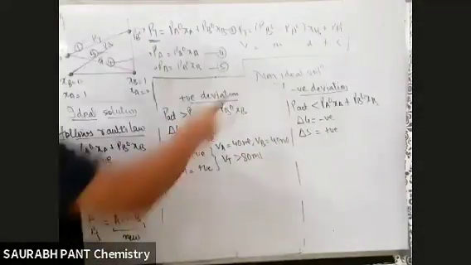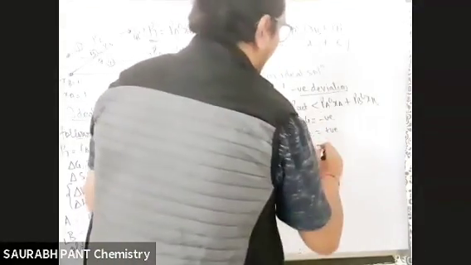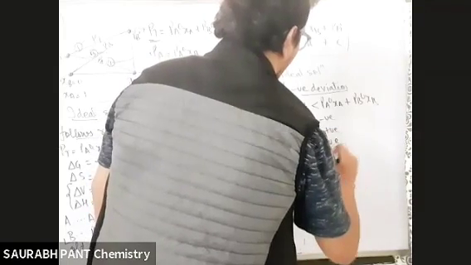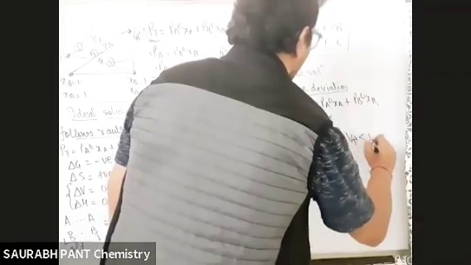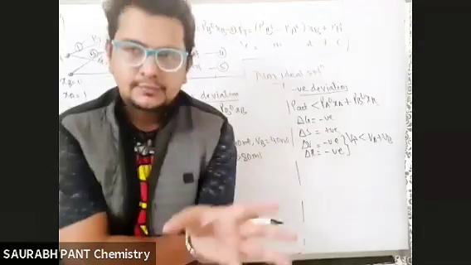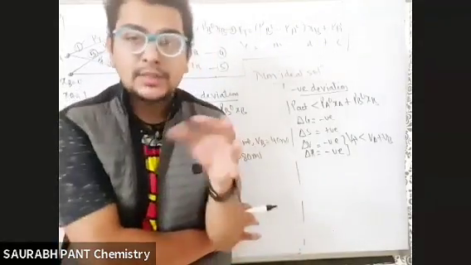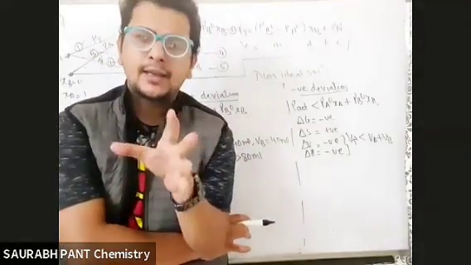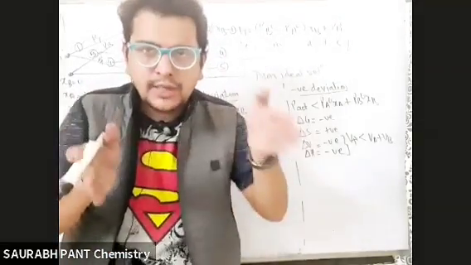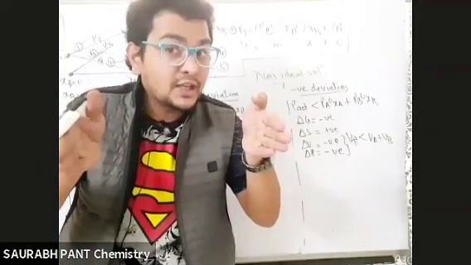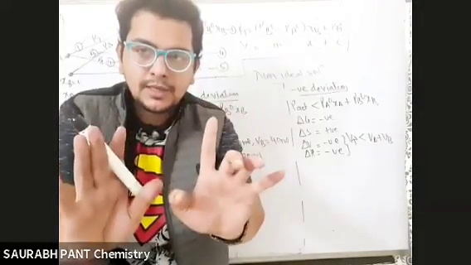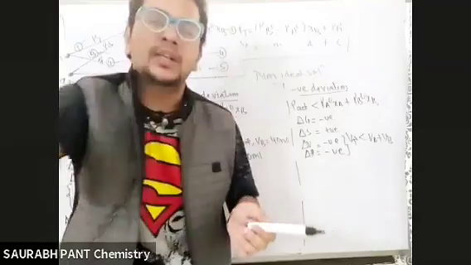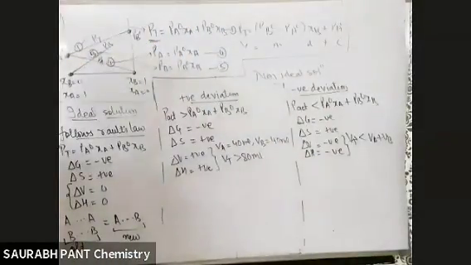Endothermic. Now see negative deviation, negative, negative, negative: delta V negative, delta H negative. Why? Simple, yaar. VT is less than VA plus VB. So if 40 ml and 40 ml are added, the final volume will be maybe 79 ml or 78 ml, but not 80 ml. Why? Because the new attraction is more. They will attract each other more, so they will come closer. So volume decreased. Plus, when they are attracting, energy is released, so delta H negative. Any problem?